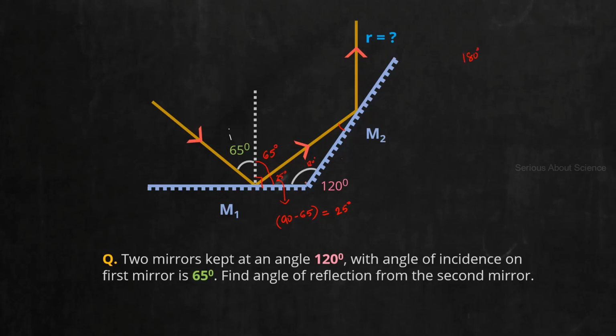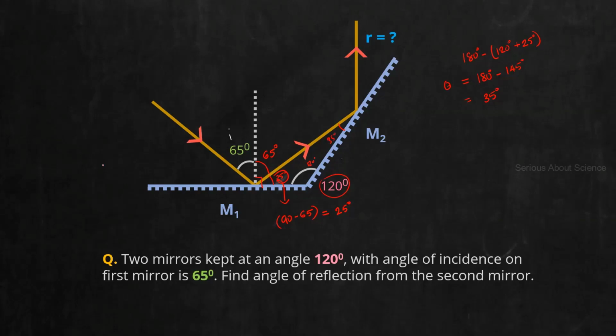And here you have two angles. Which ones? 120 degree and 25 degree. So to find the third angle, let me mark it as theta. Theta is equal to 180 minus (120 plus 25). It will be 180 minus 145. And what is the answer here? 180 minus 145, we'll get 35 degree. So this angle is 35 degree.